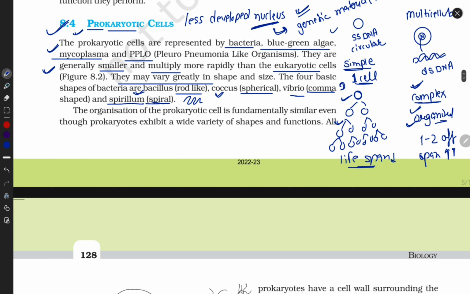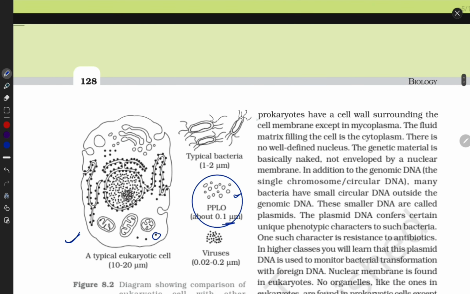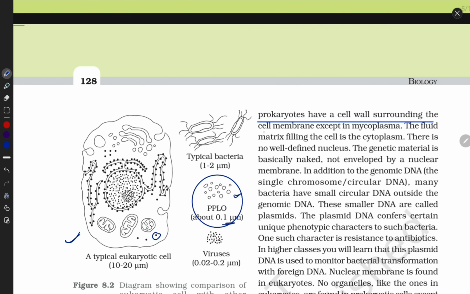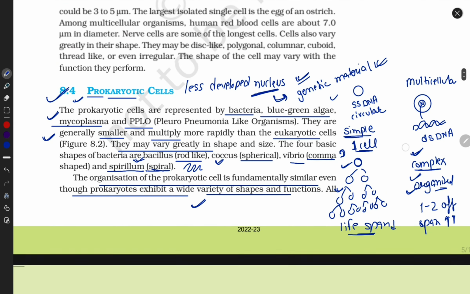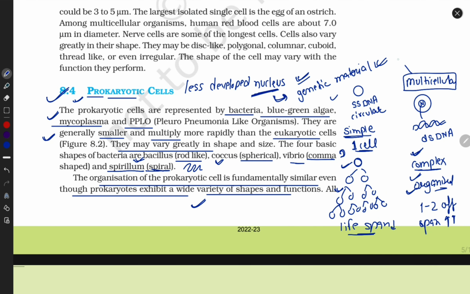Now, the organization of prokaryotic cells is fundamentally similar, even though prokaryotes exhibit a wide variety of shape and function. They want to say that they may vary in their shape, size and structure, but their function is similar. Prokaryotes have a cell wall surrounding the cell membrane, except in mycoplasma, and this is important. If we talk about animals, they do not have a cell wall. But if we talk about plants, they have a cell wall.